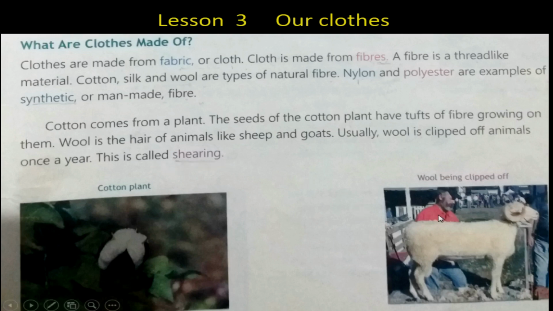As you can see here in this picture, a person is removing the hair of the sheep, and after collecting this hair, it is taken to the factories and fibers are made from it. The hair of the sheep and the goat is very warm, so woolen clothes are made from these fibers, and the whole process is called shearing.